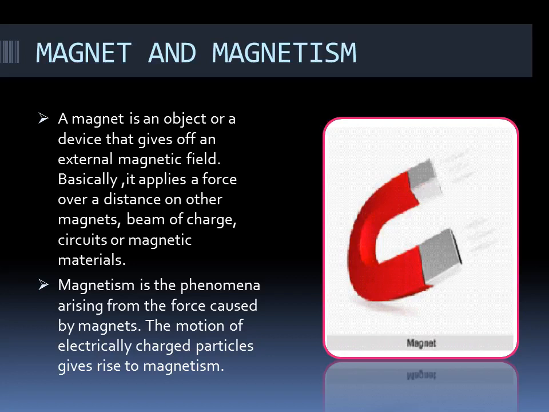Now, dear students, before proceeding further, let's recall your knowledge about magnet and magnetism. A magnet is defined as an object or a device that gives off an external magnetic field. Basically, it applies a force over a distance on other magnets, beam of charge, circuits, or magnetic materials. Whereas, magnetism is the phenomena arising from the force caused by magnets. The motion of electrically charged particles gives rise to magnetism.